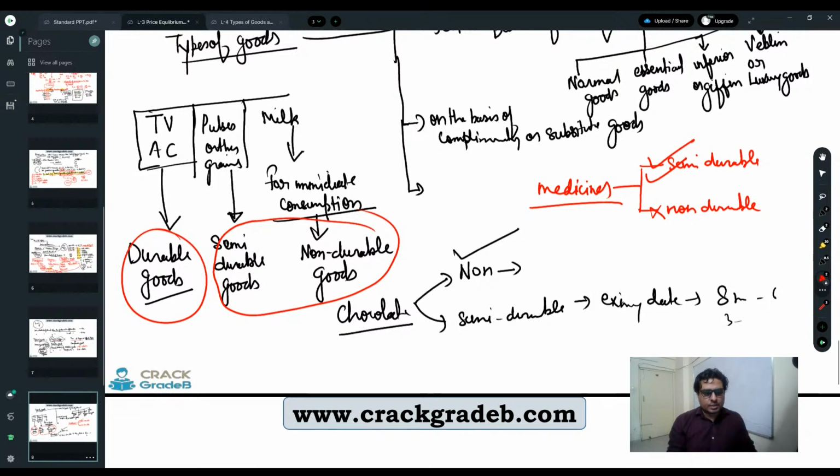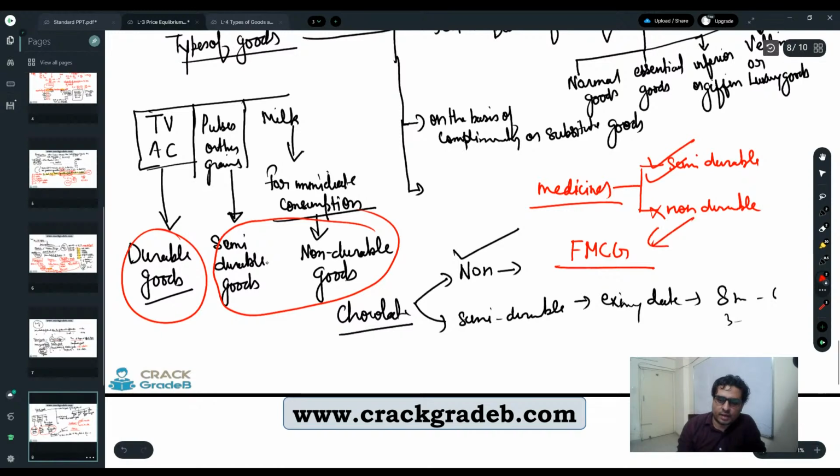And especially for non-durable goods, they have the category of FMCG, FMCG goods. So all non-durable goods generally come under the category of what? FMCG, fast moving consumer goods. Fast moving consumer goods. Is it okay? Is it clear now? I hope it is clear.